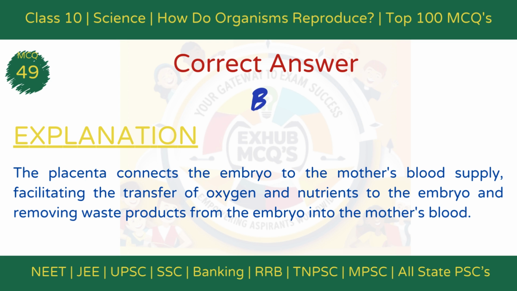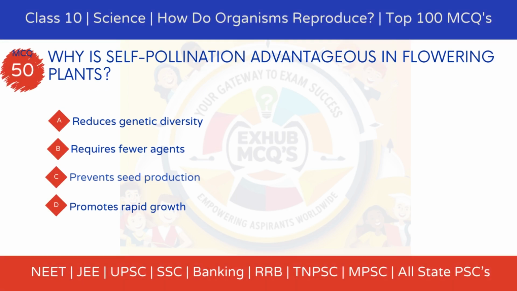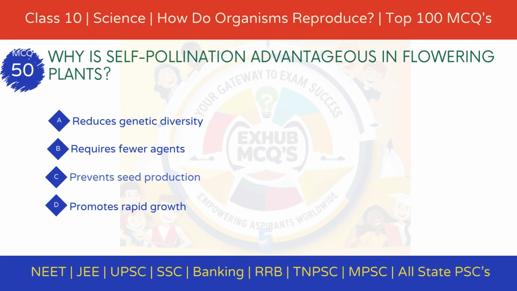MCQ 50. Why is self-pollination advantageous in flowering plants? Option A. Reduces genetic diversity. Option B. Requires fewer agents. Option C. Prevents seed production. Option D. Promotes rapid growth.